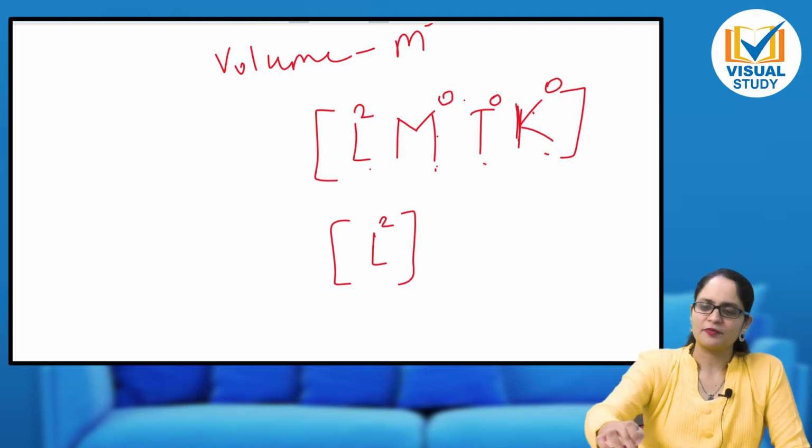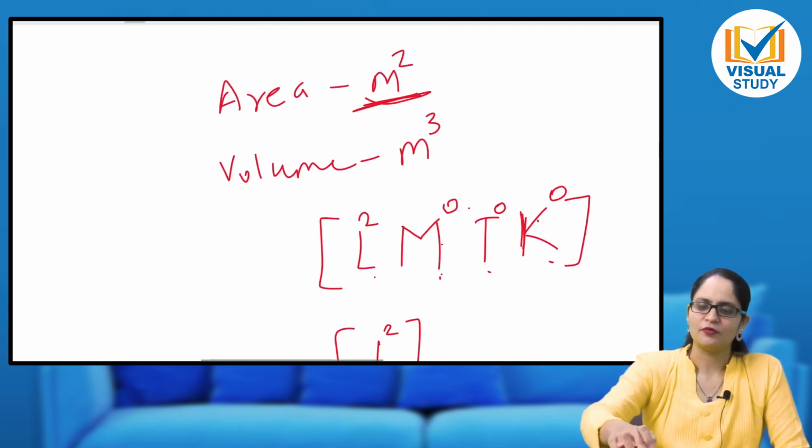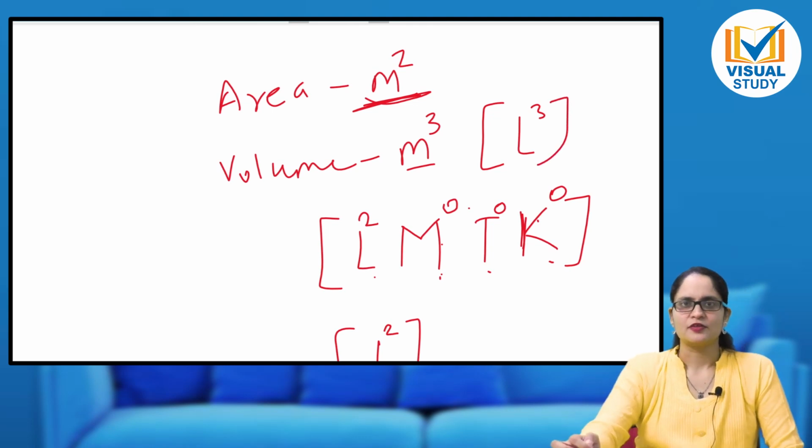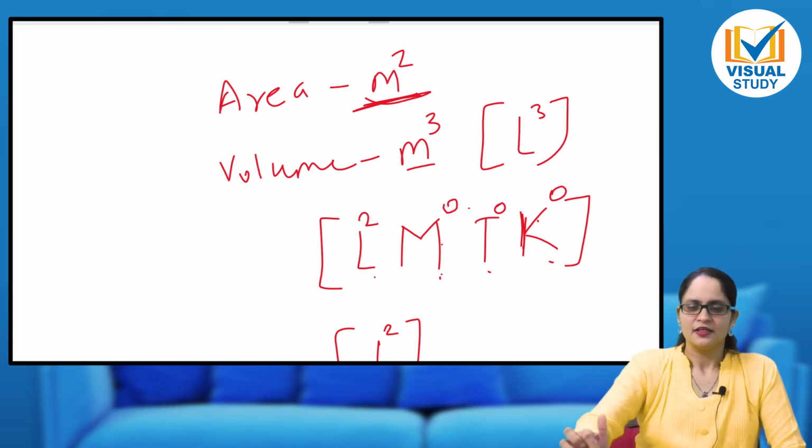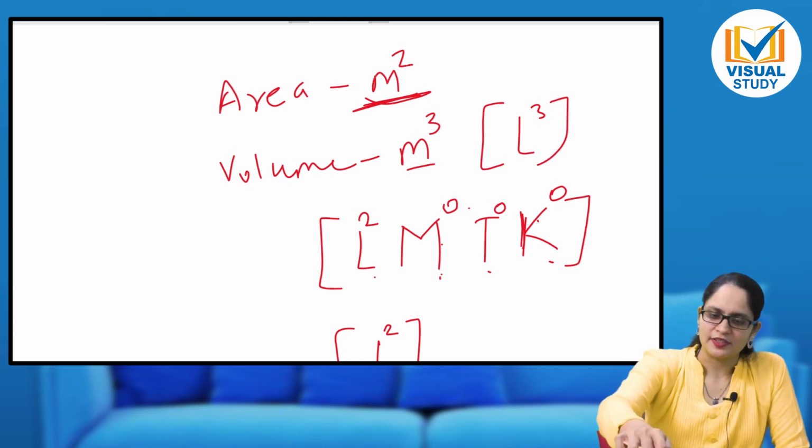So now if I want to represent volume, how do I represent it? Simply as L cube. It is distance raised to the power 3. So it will be L cube in rectangular bracket. So it's very easy. Let us take practice of some more examples.